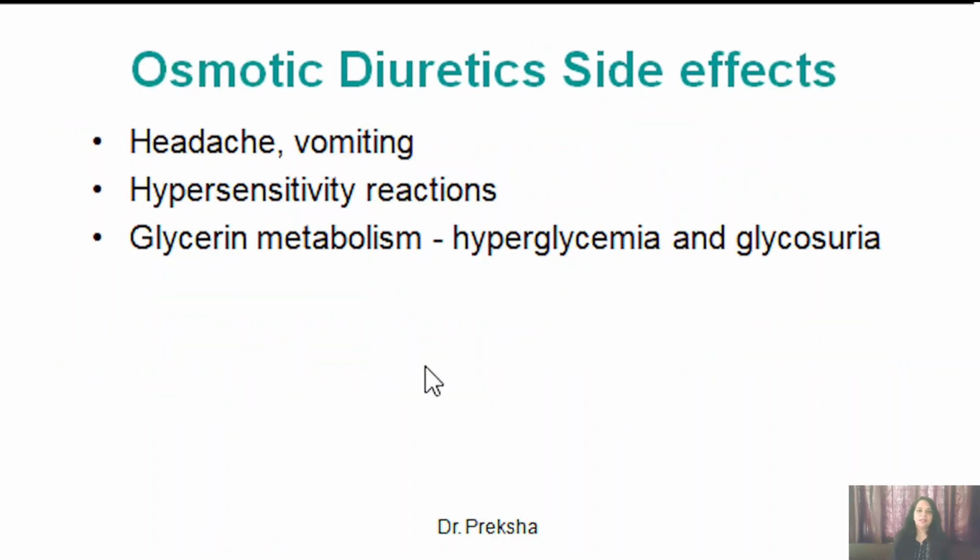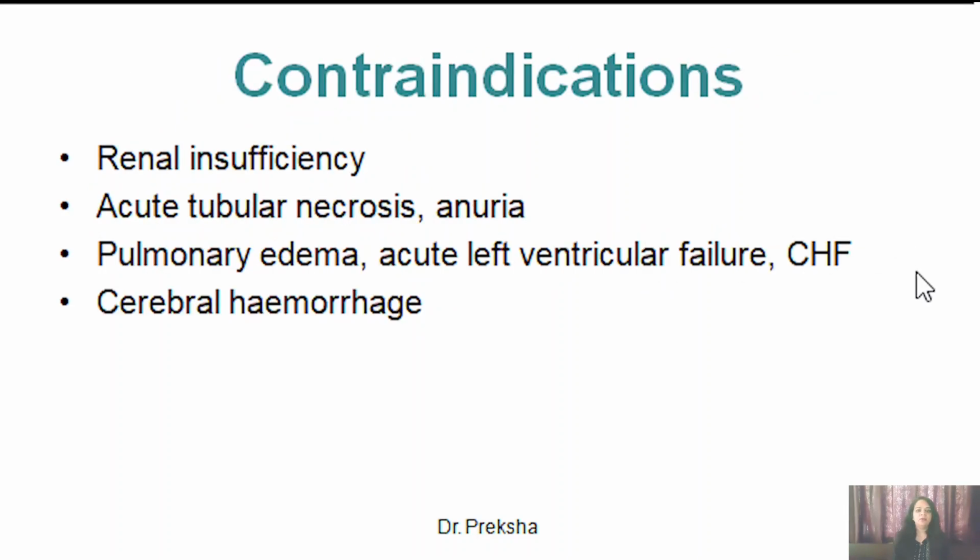Now coming to the side effects of the osmotic diuretics, the most common side effects include headache and vomiting, sometimes hypersensitivity reactions. Glycerin, when it is metabolized, may result in hyperglycemia and glycosuria as a side effect. Now coming to the contraindications of osmotic diuretics, these include renal insufficiency, acute tubular necrosis, anuria, pulmonary edema, acute left ventricular failure, congestive heart failure, and cerebral hemorrhage. In all these cases, you cannot give osmotic diuretics.